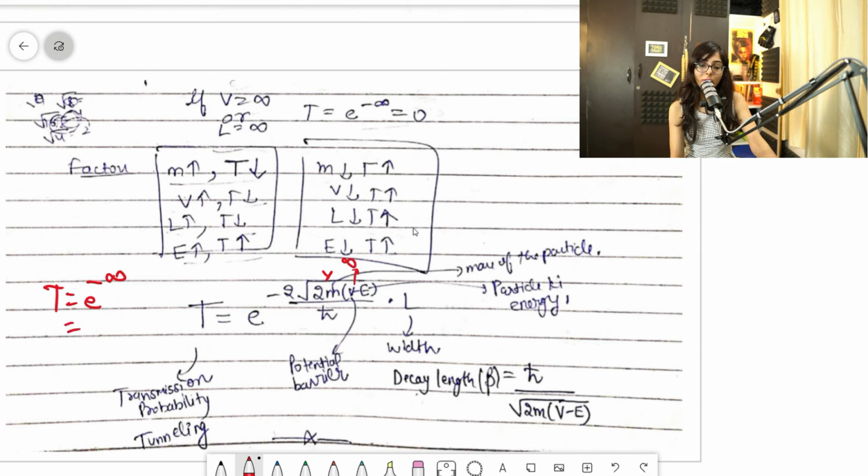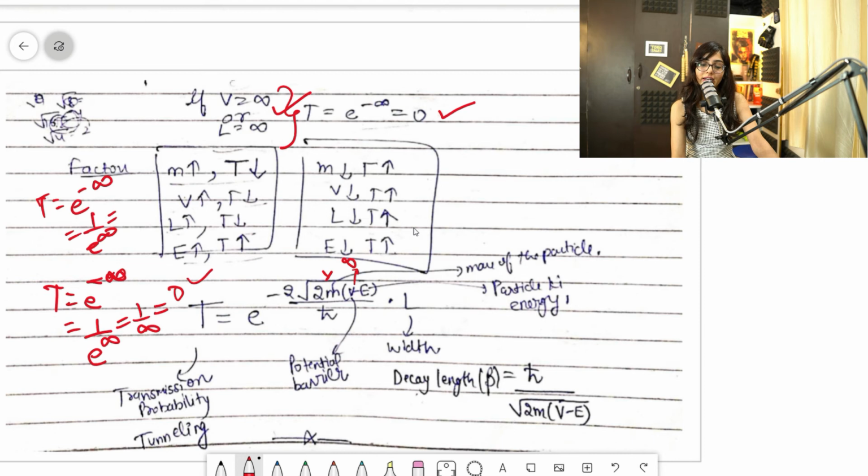And e raised to power minus infinity, if I write it in the denominator, becomes 1 by e raised to infinity, which is 1 by infinity, and 1 by infinity is 0. So tunneling will be 0 in that case. Suppose V is infinity or L is infinity, in both cases it will happen. If L is infinity, it again becomes e raised to power minus infinity, then 1 by e infinity, then 1 by infinity, and it would be 0.